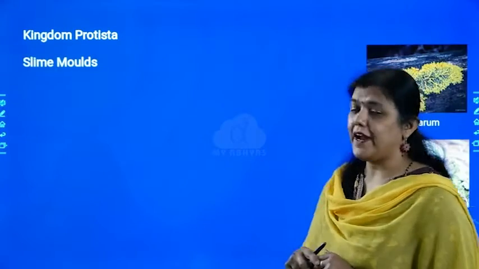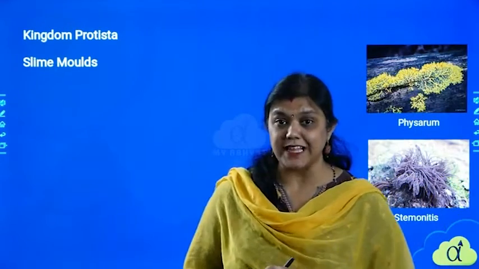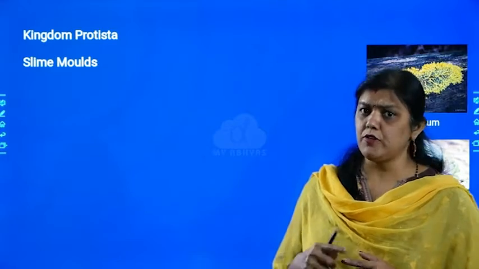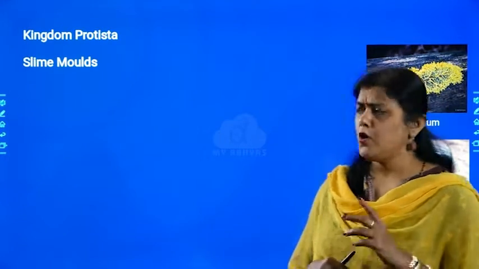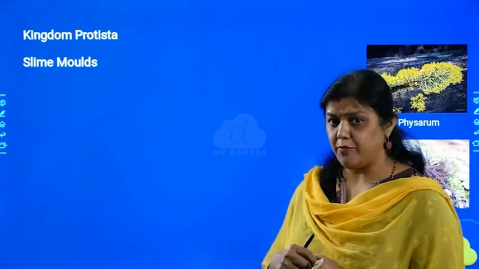Now, when we talk about the divisions of kingdom Protista, there are 5 classifications which we have studied, and today we are going to talk first about slime molds. I think we have finished Euglenophyta and Chrysophyta, so the remaining 3 we will be discussing in today's class. We'll start first with the slime molds.